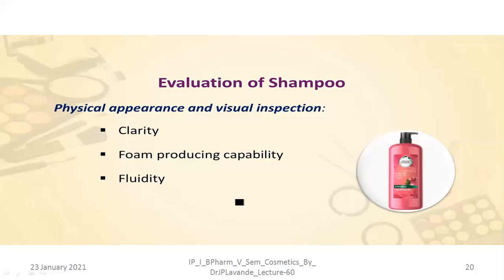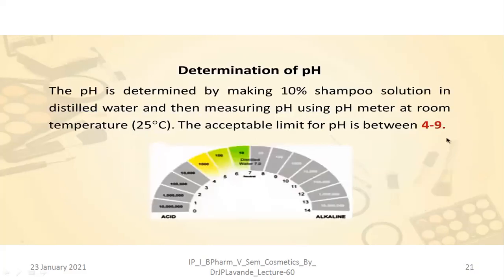That is the necessity. Clarity is based on the type of shampoo which is to be prepared, which is to be manufactured, whether it should be transparent or semi-transparent or opaque. Based on that, the test needs to be performed. Foam producing capability, it is the ability of the shampoo to produce the foam, to produce the lather, and to maintain it. The stability and the ability of the foam generation can be evaluated.